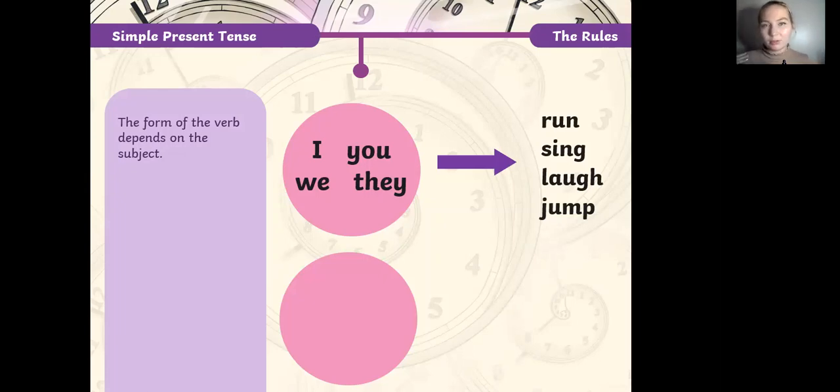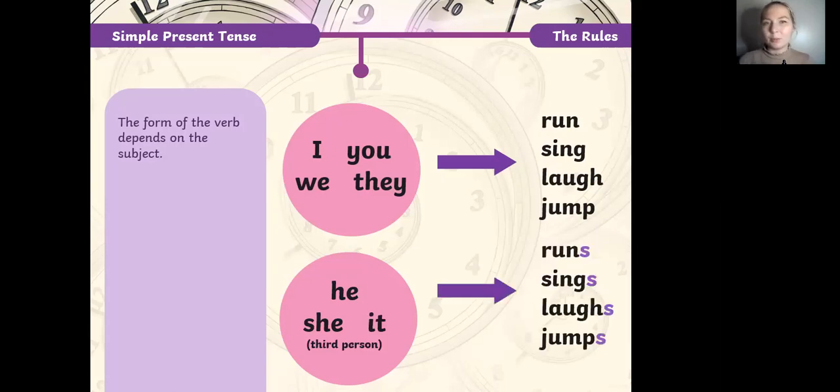Just remember that we have the third form of the singular. It means that if it's she, he, it does, we just need to put -es or -s as the ending. So I run because I do, you run because you do, she runs because she does, we run because we do, you run because you do, they run because they do. This is something that you need to pay attention to. So I go because I do, but she goes.